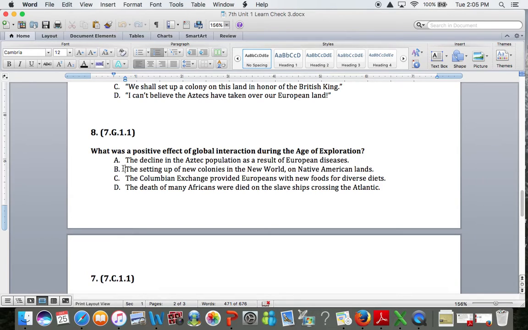So C, the Columbian Exchange provided Europeans with new foods for diverse diets. Yeah, C is the best answer. The Columbian Exchange is a positive system of trade. It provides new diets to Europeans. So the best answer for number 8 is C.